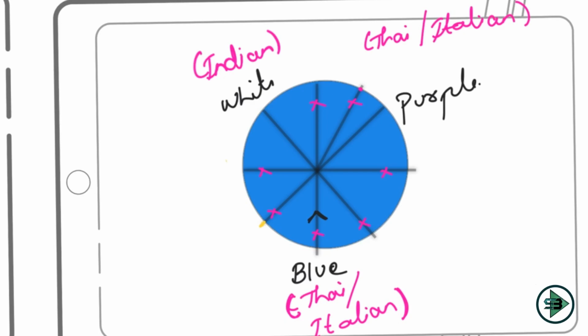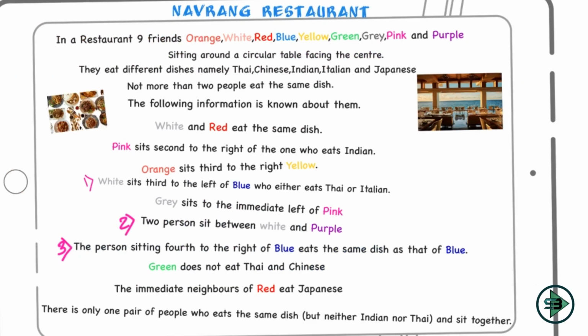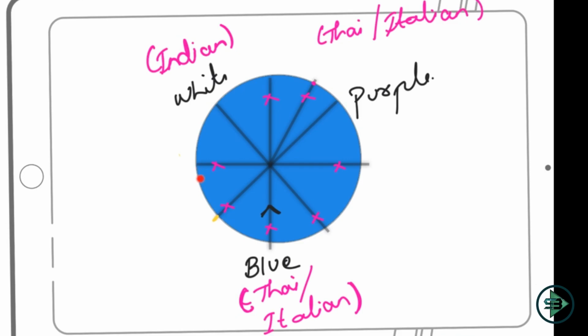Now what do I know about this? After that, pink sits second to the right of the one who eats Indian. So where will pink be now? Let's check it. Second to the right, so this is first and then second. So this will be the position of pink here. Pink sits second to the right of the one who eats Indian, right?